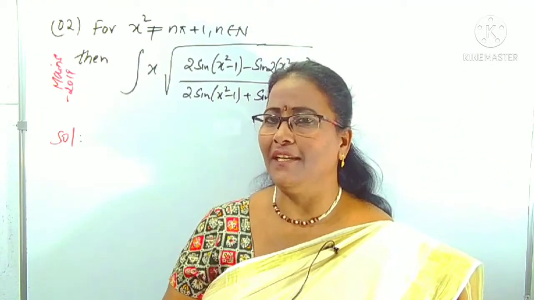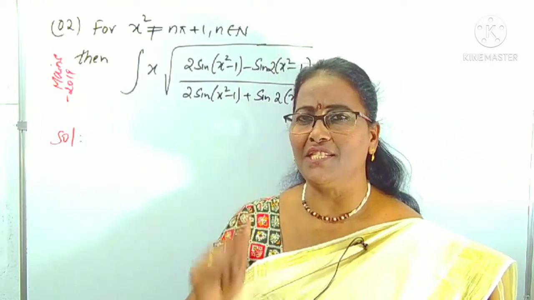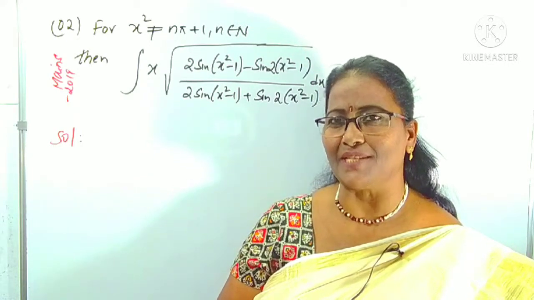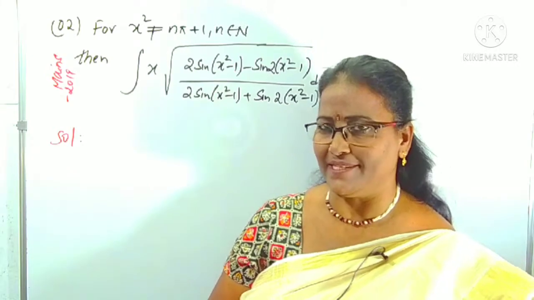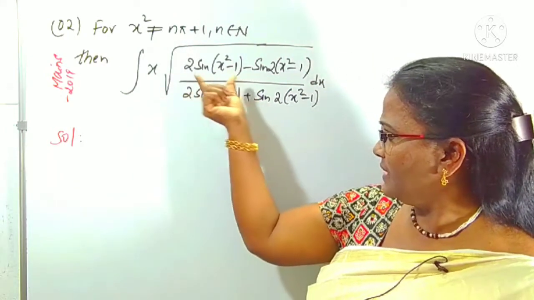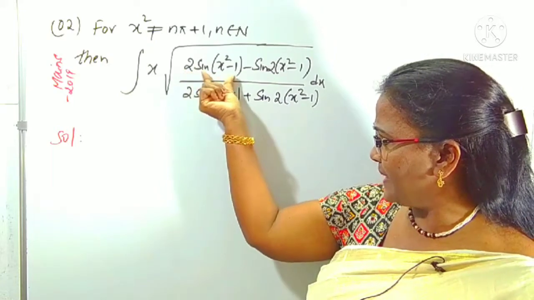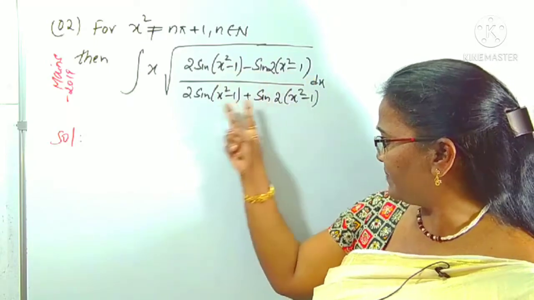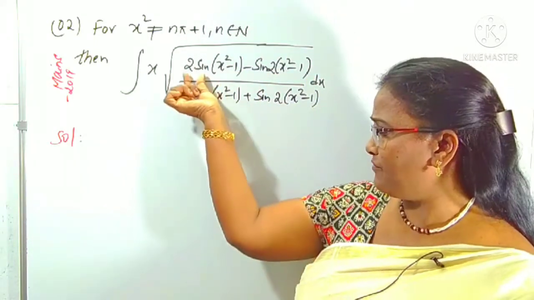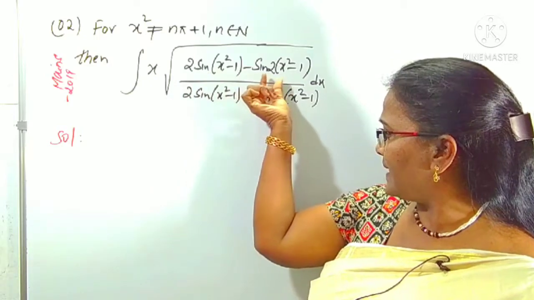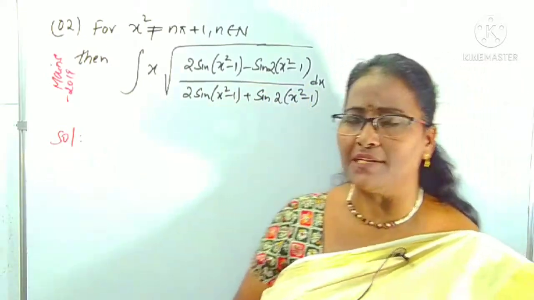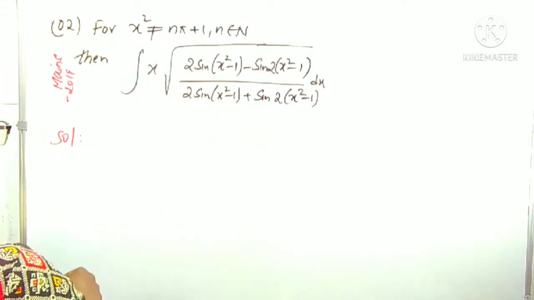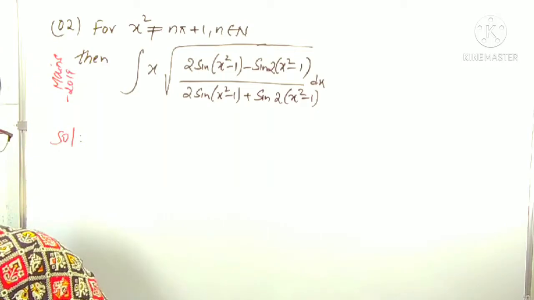To find its integral, here also you have to take the simplification. Just we can use the trigonometric applications. Sine 2a formula? Yes, exactly 2 sine a cos a. In the numerator, this is in the form of just like 2 sine a, it is in the form of sine 2a because this is same. X square minus 1 is same. Angle is same. But it is in the form of 2 sine a. It is sine 2a. Same way the denominator also. I am taking a simplification here simply for easiness purpose. Let x square minus 1 be a.